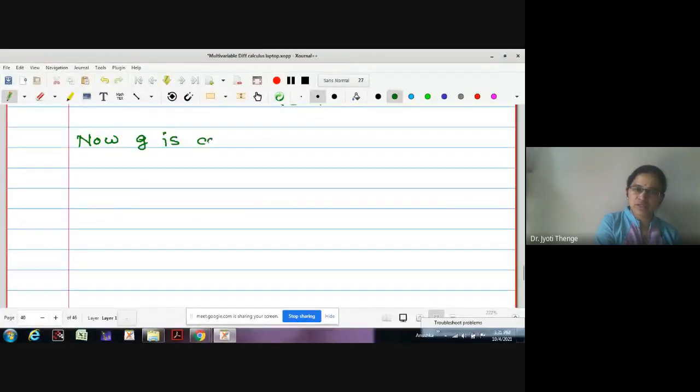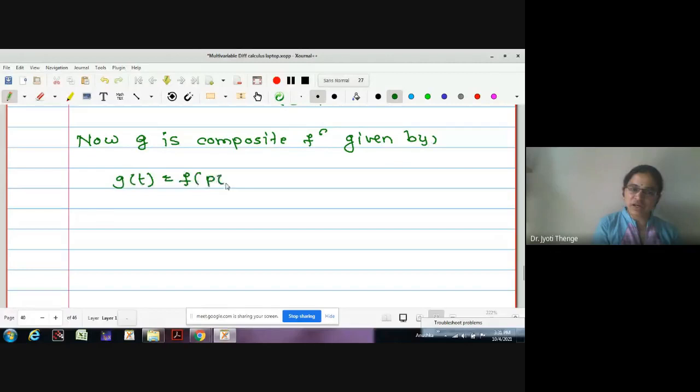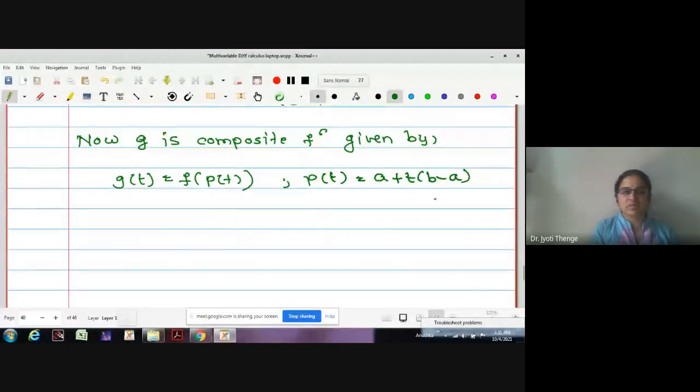G is a composite function given by G of t equals f of p of t, where p of t I am going to write as a plus t times (b minus a). Let me call it statement number 3.